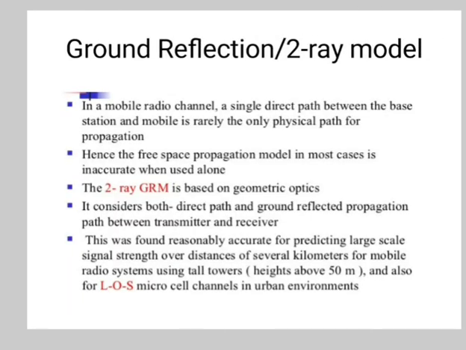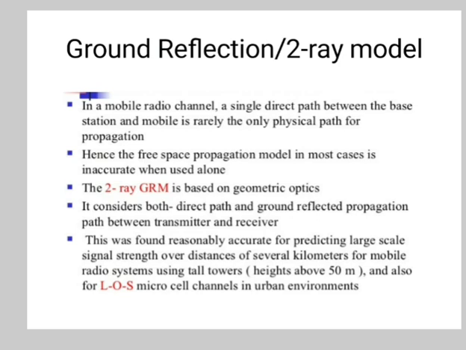So next is ground reflection, or the two-ray model. In the mobile radio channel, a single direct path between the base station and mobile is rarely the only physical path for the propagation. Hence, the free space propagation model is in most cases inaccurate when used alone. The two-ray ground reflection model is based on geometric optics.